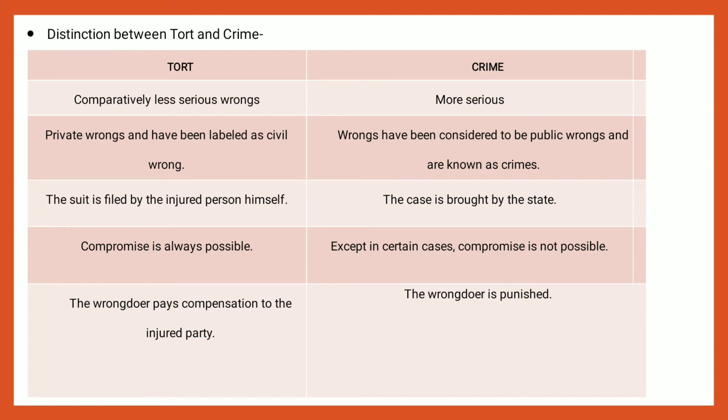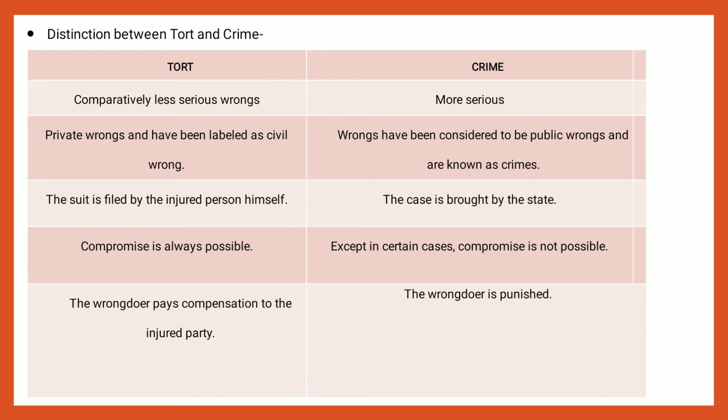Tort is a civil wrong, but crimes result in the punishment of the criminal. In tort, the plaintiff is the injured party. In crime, the victim is an individual, but in spite of that, criminal proceedings are instituted by the state against the wrongdoer. In tort, there is a violation of a private right of an individual. In crime, it is the breach of public rights and duties which affect the whole community.